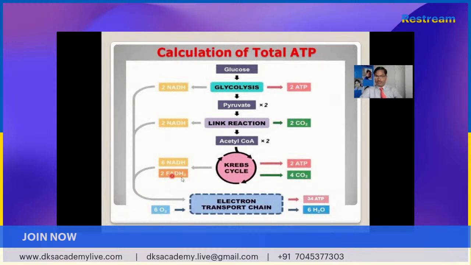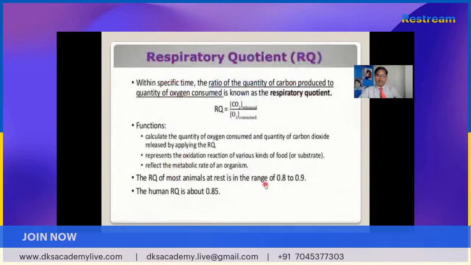2 FADH2 is also involved in the reaction. At the end of the reaction, what happens? Total 2 ATP here, 2 ATP here, and 34 ATP here. Finally 38 ATP is produced in the respiration process. That ATP is available for us for various processes.